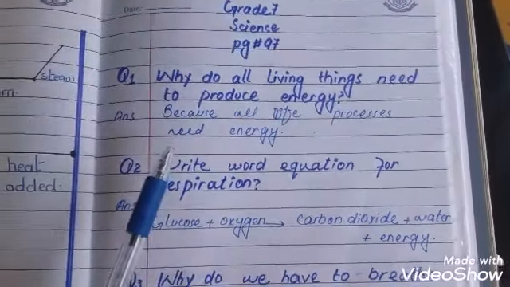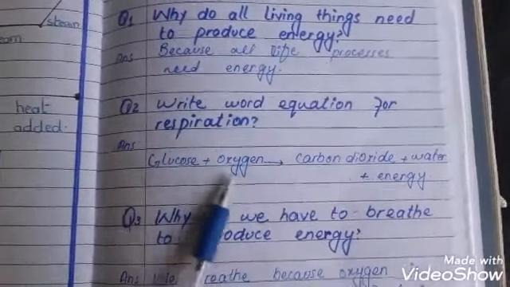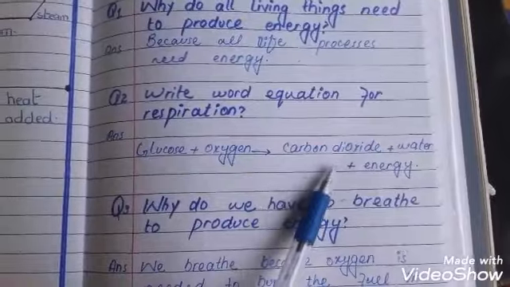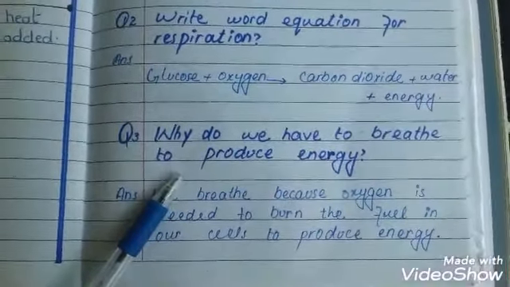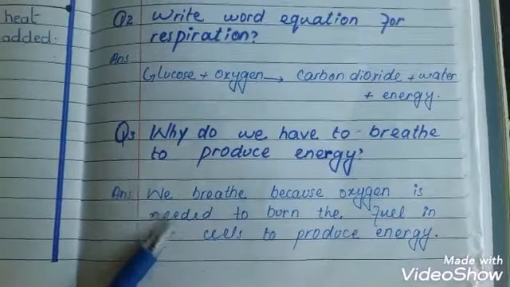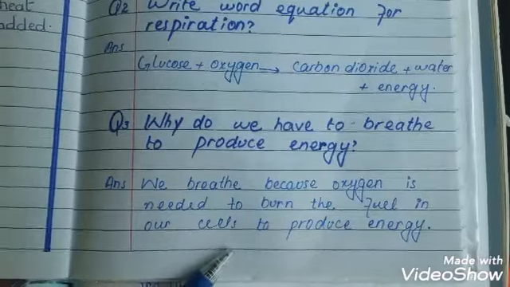Now test yourself questions, page number 97, and the answers are: why do all living things need to produce energy? Because all life processes need energy. Write the word equation for respiration: glucose plus oxygen gives carbon dioxide, water, energy. Why do we have to breathe to produce energy? We breathe because oxygen is needed to burn the fuel in our cells to produce energy.